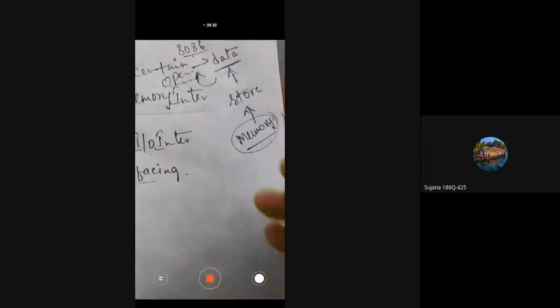So when we are executing any instruction, we need the microprocessor to access the memory. The microprocessor has to access this memory in order to perform either read or write operations.